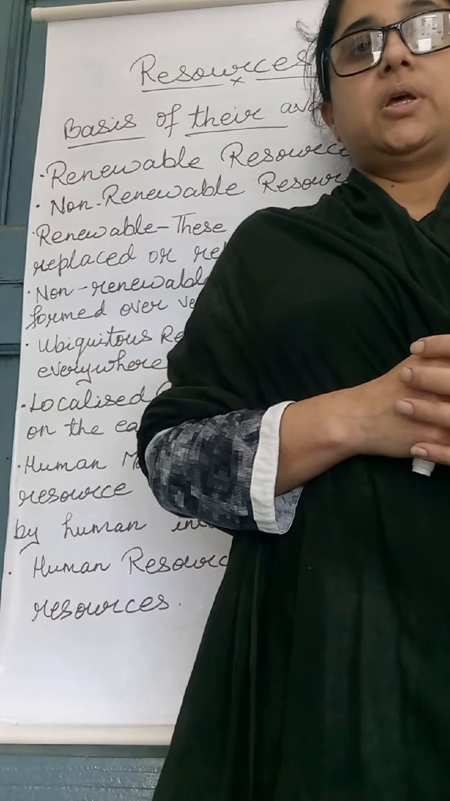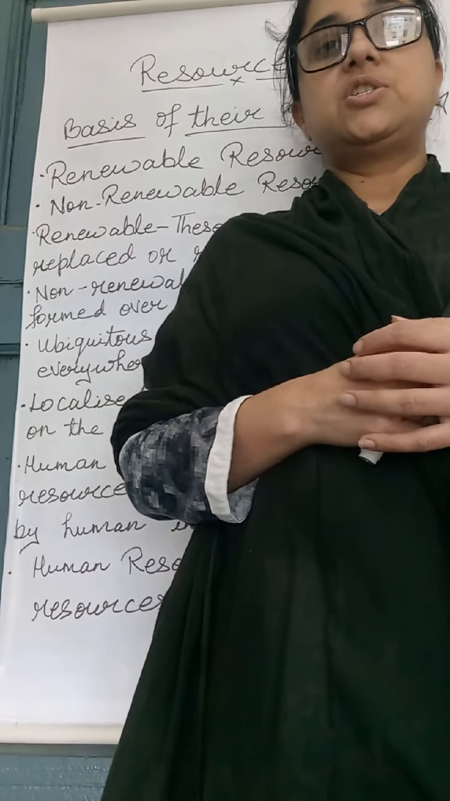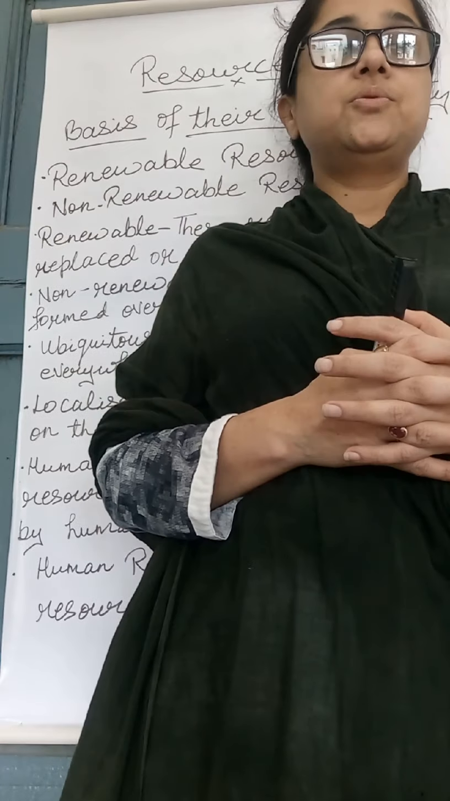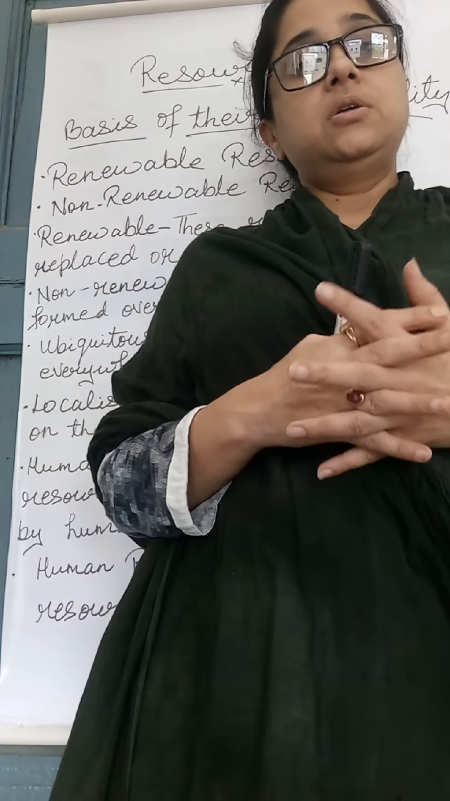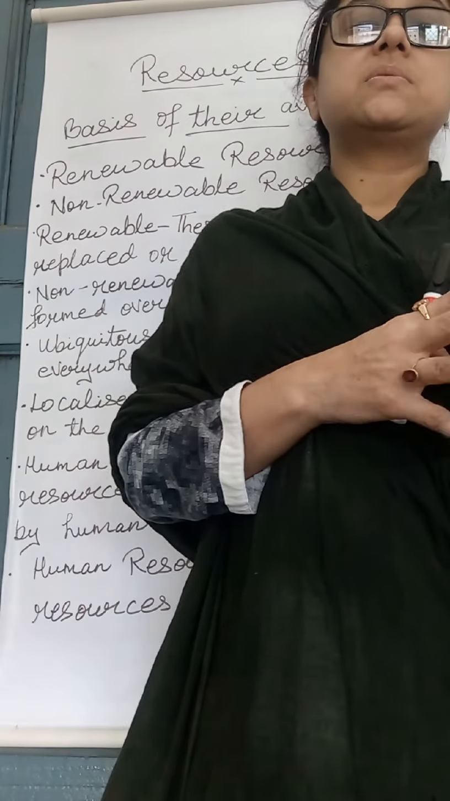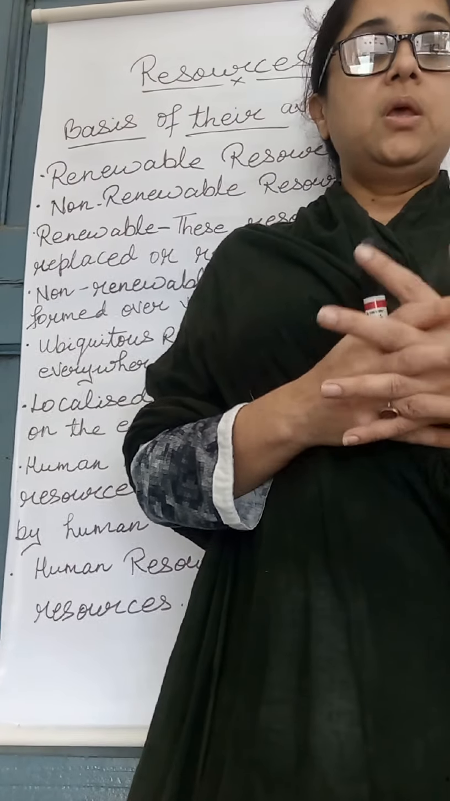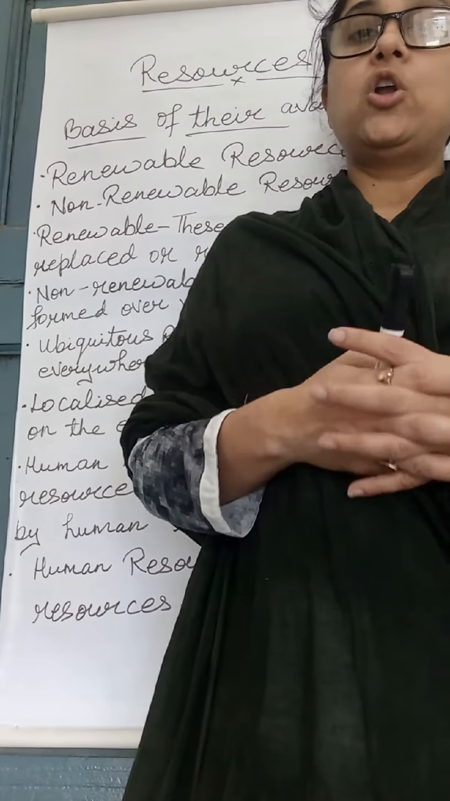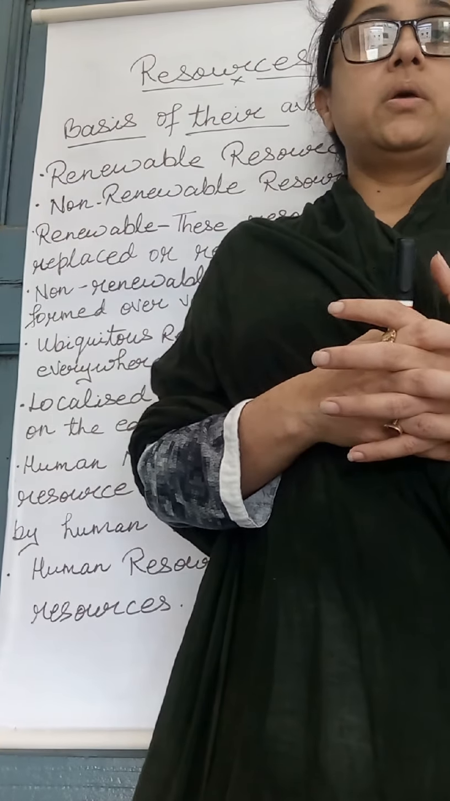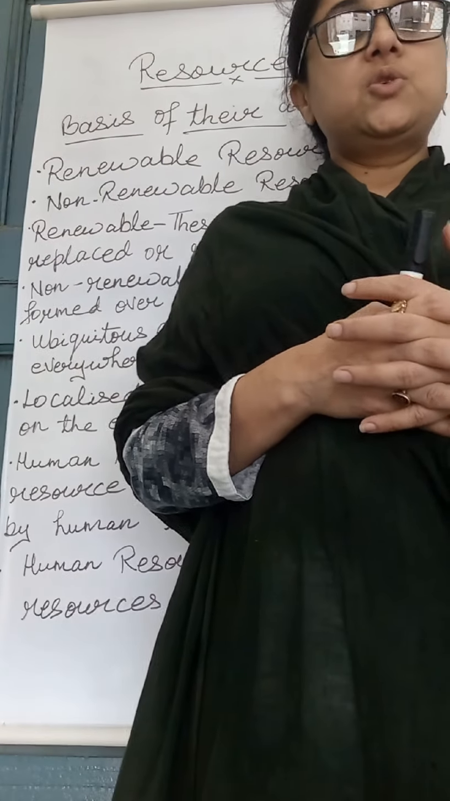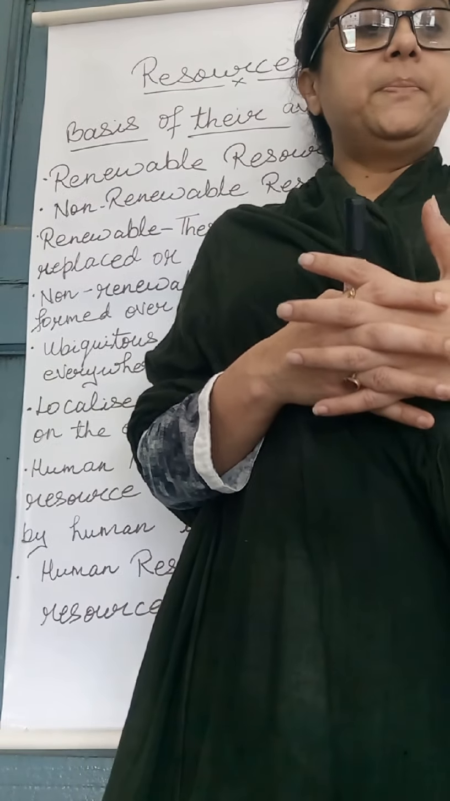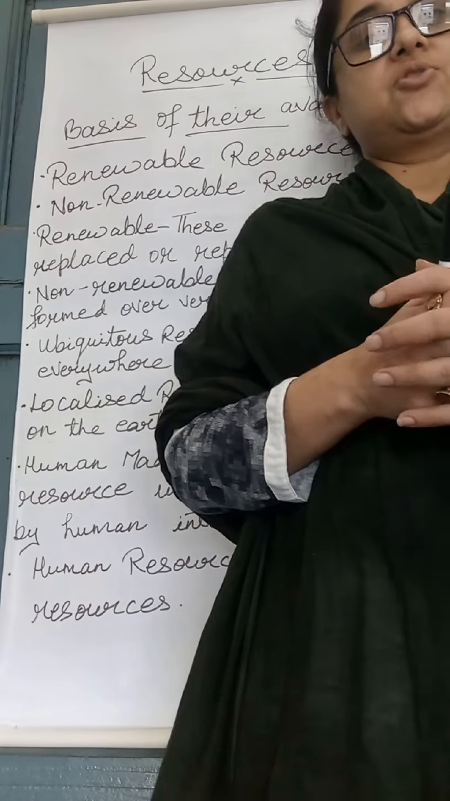Good morning students. Today I am going to continue the chapter on resources. In the previous video I explained the origin of natural resources, that they are divided into two parts, that is biotic and abiotic. Abiotic comes from non-living resources such as iron, copper, gold, etc. Biotic resources come from living beings, for example animals, birds, forest products, etc.